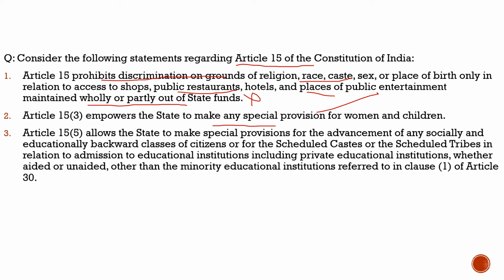Third statement: Article 15(5) allows the state to make special provisions for the advancement of any socially and educationally backward classes of citizens, or for the Scheduled Castes or Scheduled Tribes, in relation to admission to educational institutions, including private educational institutions, whether aided or unaided, other than the minority educational institutions referred to in clause 1 of Article 30. 100% correct. And here I would like to add one more thing. Whenever you see a statement which is too big, and the vocabulary given there is hard to understand, most of the time that statement is correct. So please do remember that.